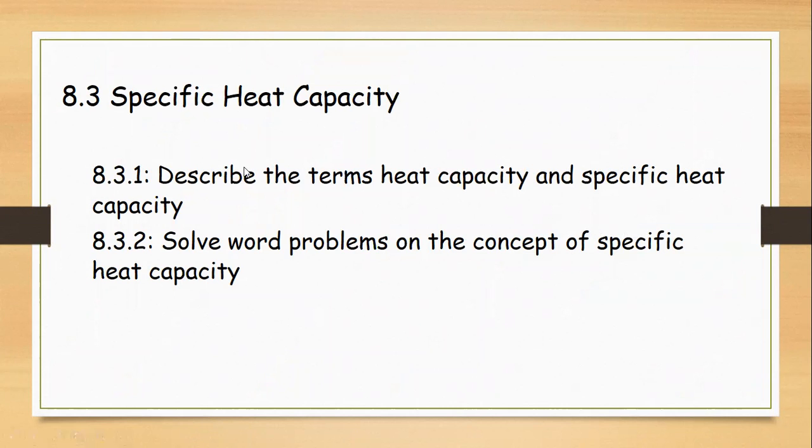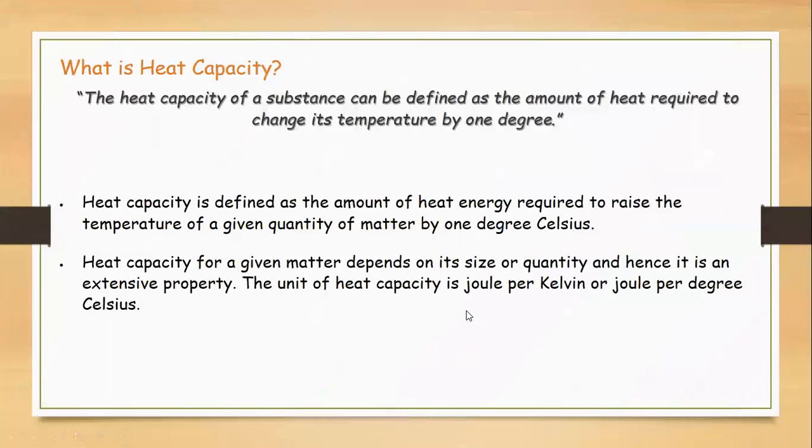Today in thermal properties of matter, we are going to discuss specific heat capacity. In specific heat capacity, first we are going to discuss heat capacity, then specific heat capacity, and then how to solve the problems related to specific heat capacity. Now, first we are going to discuss what is heat capacity. Heat capacity of a substance can be defined as the amount of heat energy required to raise the temperature of a given quantity of matter by 1 degree Celsius.